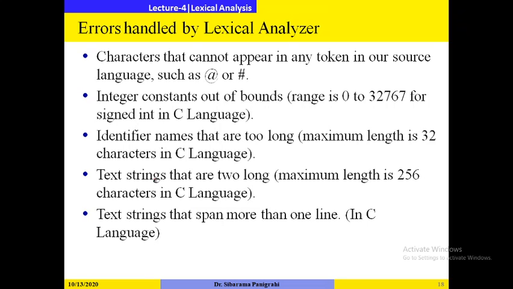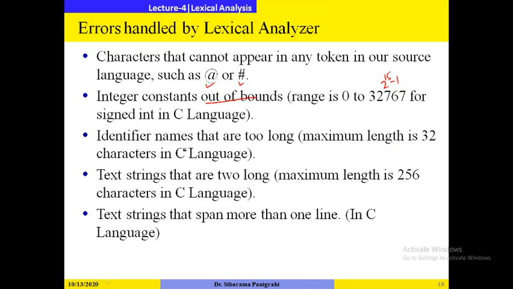Next, errors handled by the lexical analyzer. Characters that cannot appear in any token of the source language, for example @ or hash. If these characters appear, your lexical analyzer will generate an error. Similarly, integer constants out of bounds. If you consider the size of an integer as 2 bytes, then 2 to the power 15 minus 1 is 32,767. If you assign an integer beyond the range, a good lexical analyzer should generate an out of bounds error.